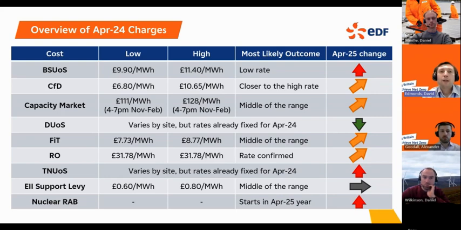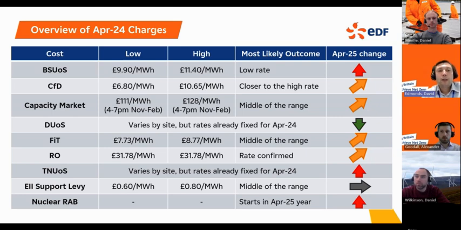The reason for that is that NESO, the National Energy System Operator, have been essentially getting their forecast correct. So they've been collecting the amount of money that they're expecting to collect, and that's reducing the risk that they'll need to open up the rates that they've set for this winter that we're currently in. It is still possible we could see an escalation in those costs, but we think it's much less likely. So we've reduced our range of outcomes that we might see.